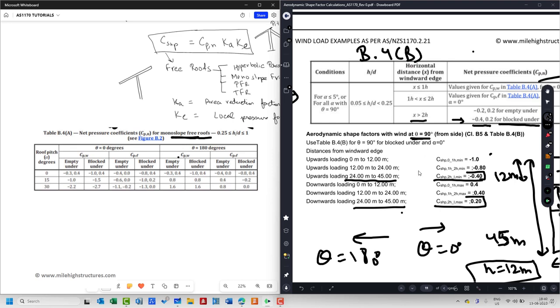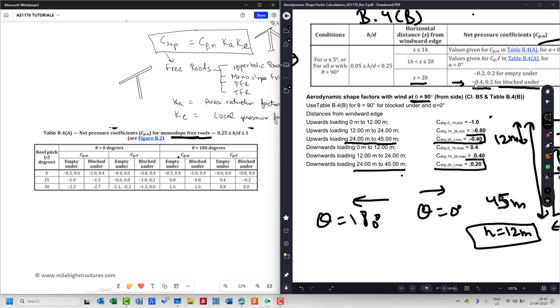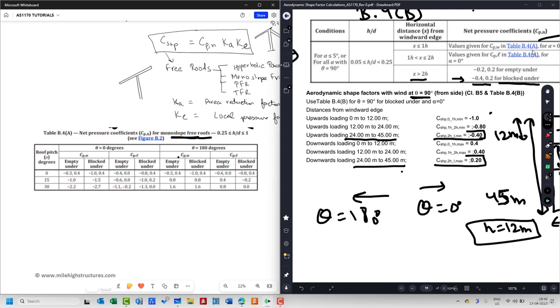For these four values, you need to understand that for x less than or equal to 1H, that is in our case x less than 12 meters, and from 12 to 24 meters, we do need to refer to table B.4a. Table B.4a has been extracted here, and we do need to consider alpha equal to 0. So we could just simply cross out the values that are not required here.